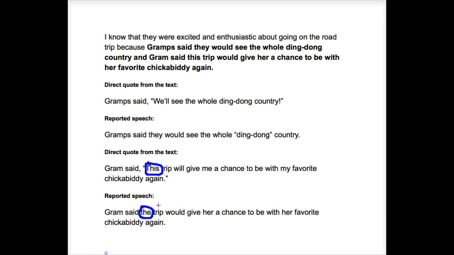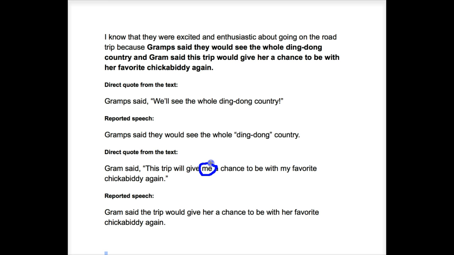Okay, now do you see the second change? The second change, again, is with the verb tense. The verb here is will give, but the verb here is would give. So here, Graham meant this trip coming in the future, and I'm saying the trip in the past. Okay, next difference. Look here.